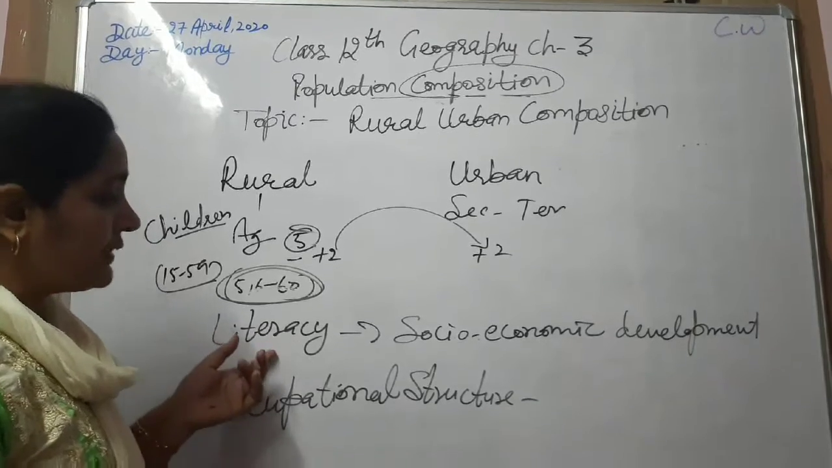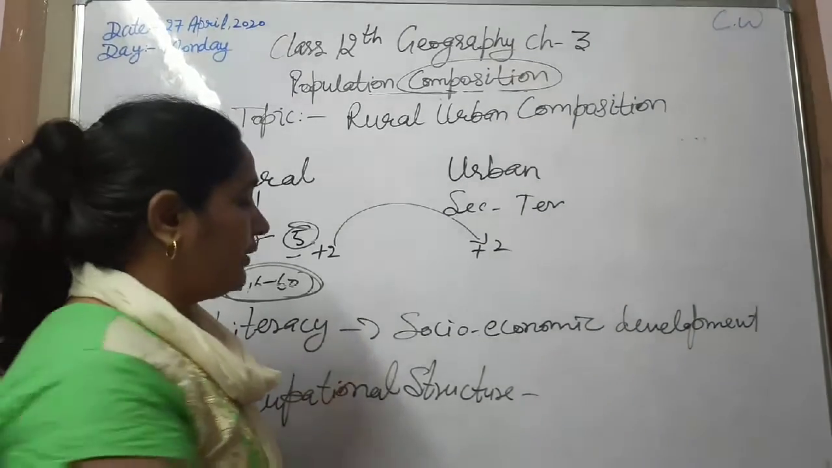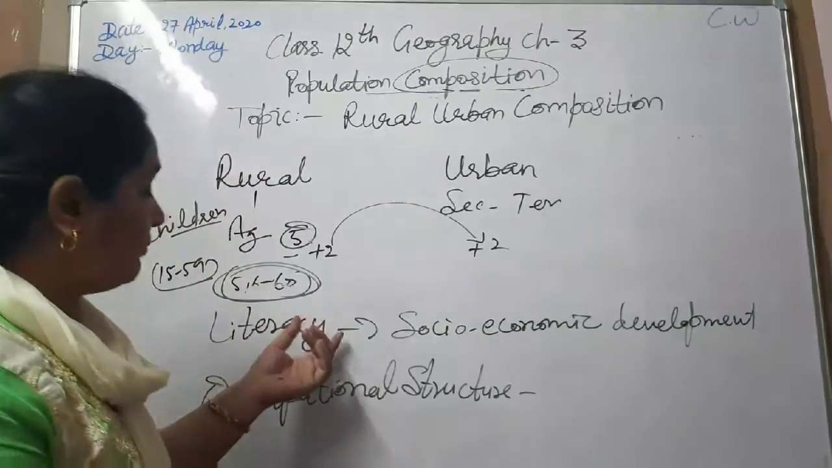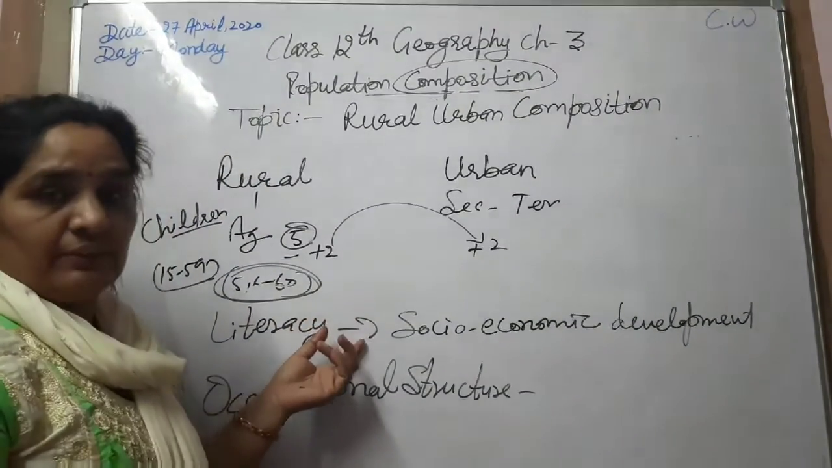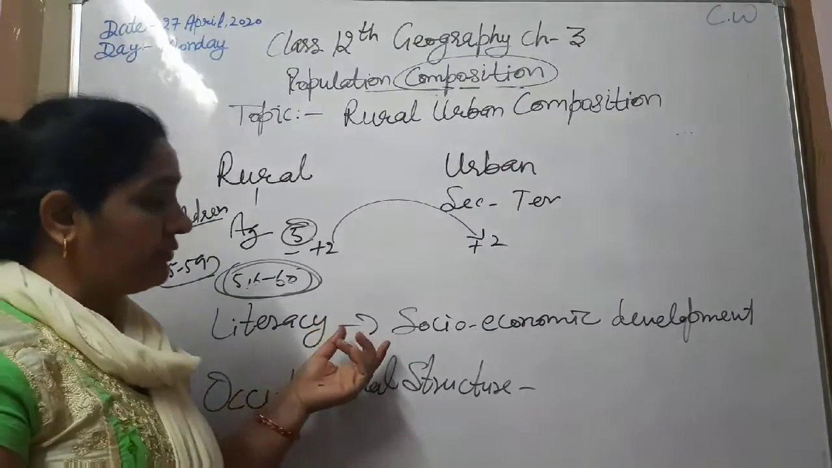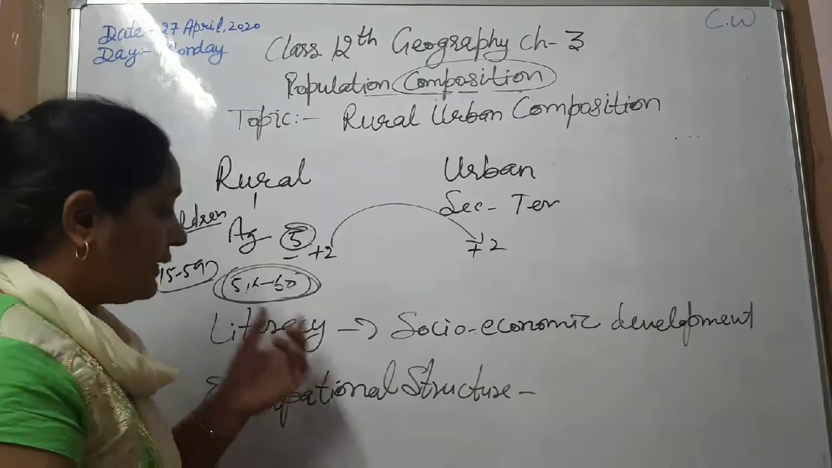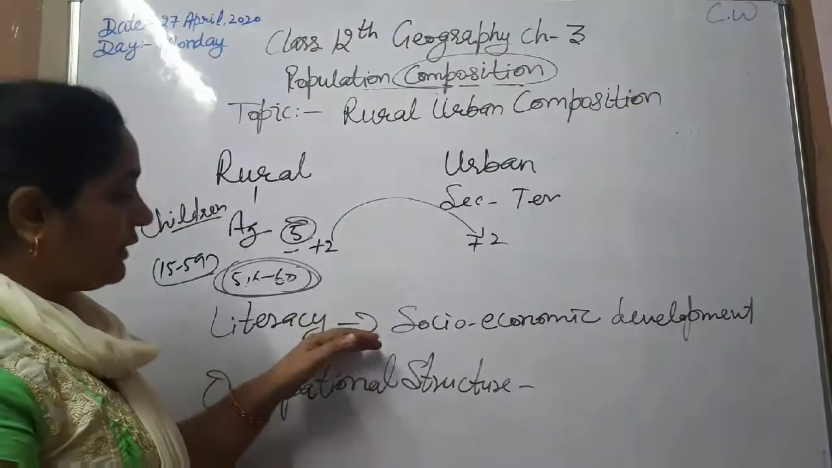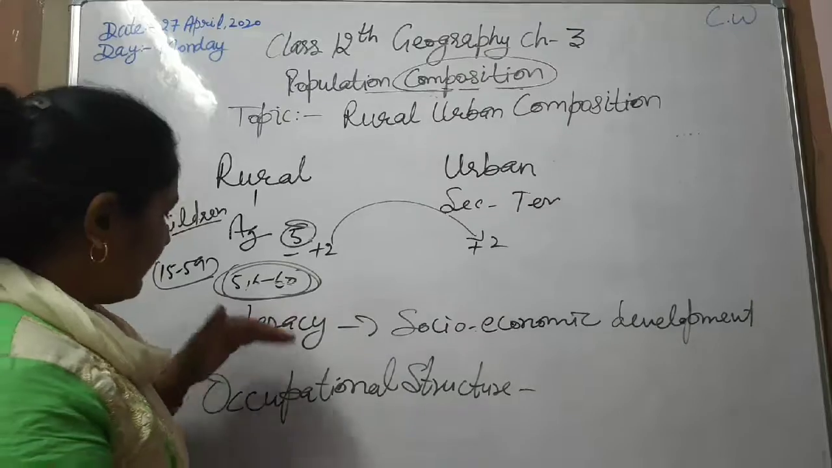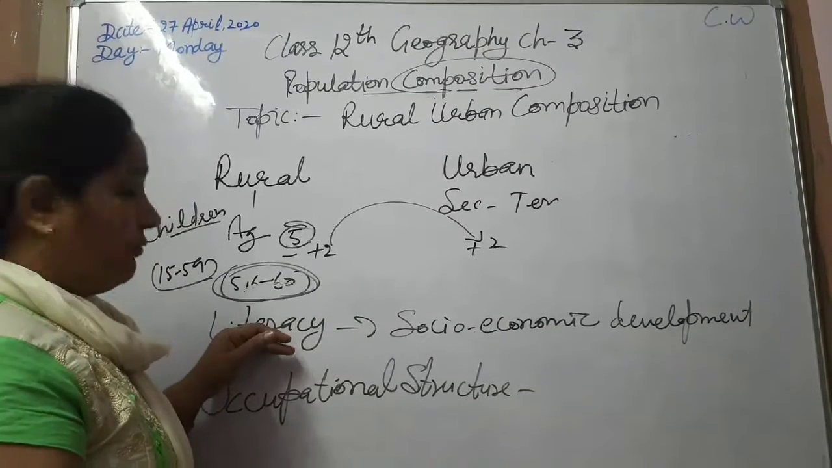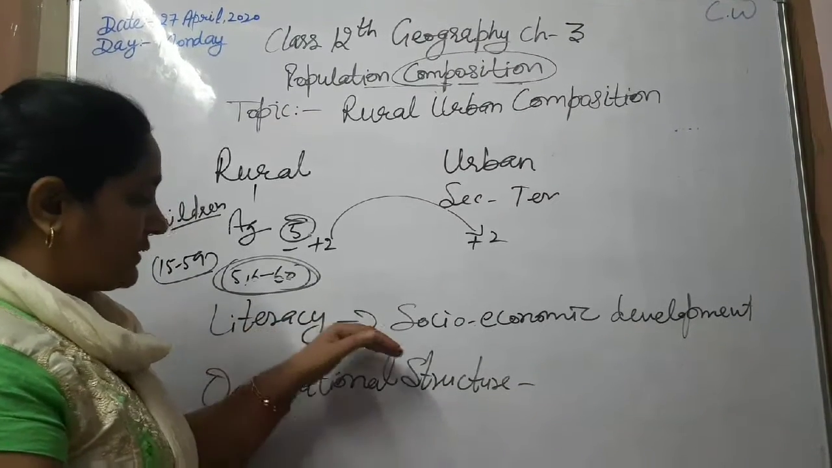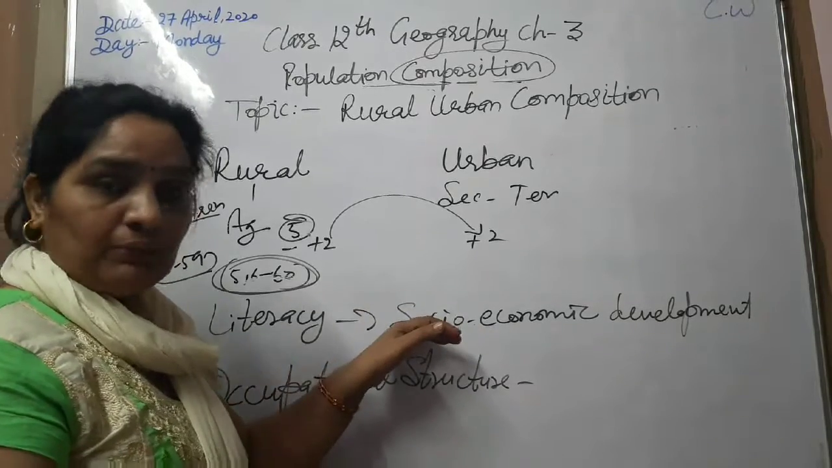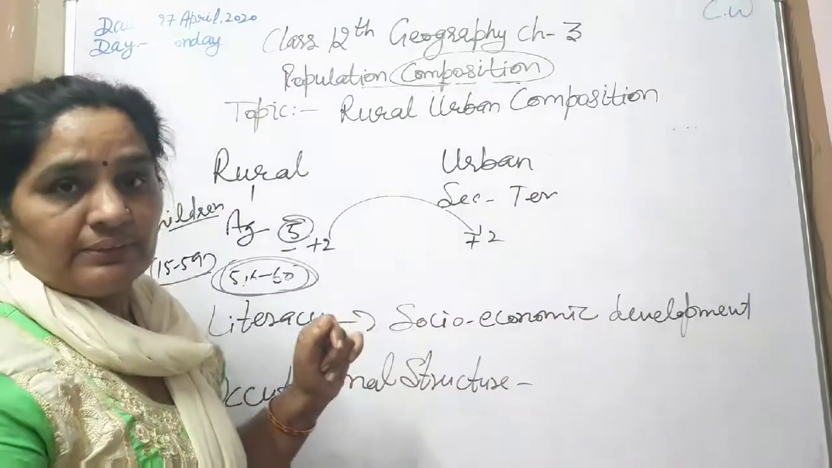Literacy. Literacy is the indicator of socio-economic development of a country. How many people are educated? What is the literacy rate of the country? What are the government policies? Which type of education facilities are provided to the people? So on the basis of literacy, we know about the social structures and the knowledge and the thinking capabilities of the persons of that particular region.